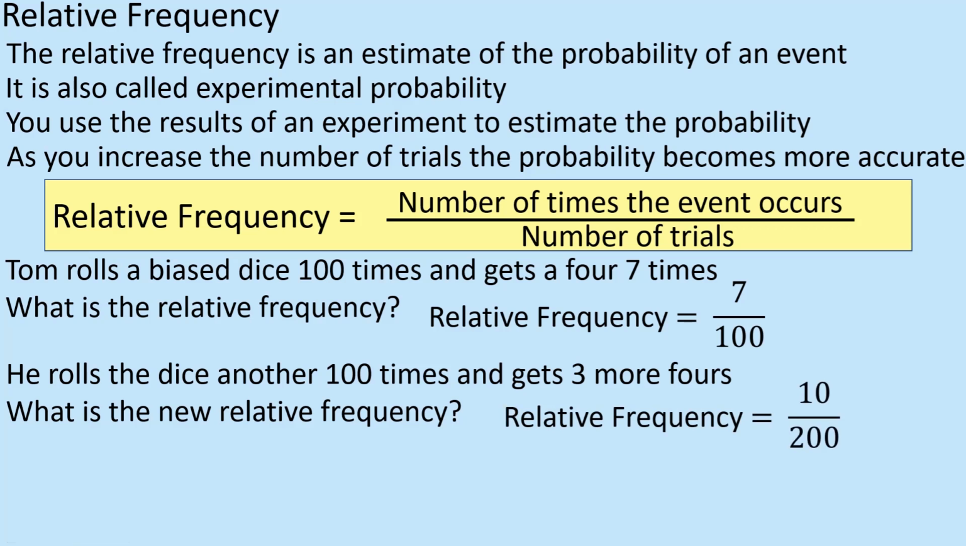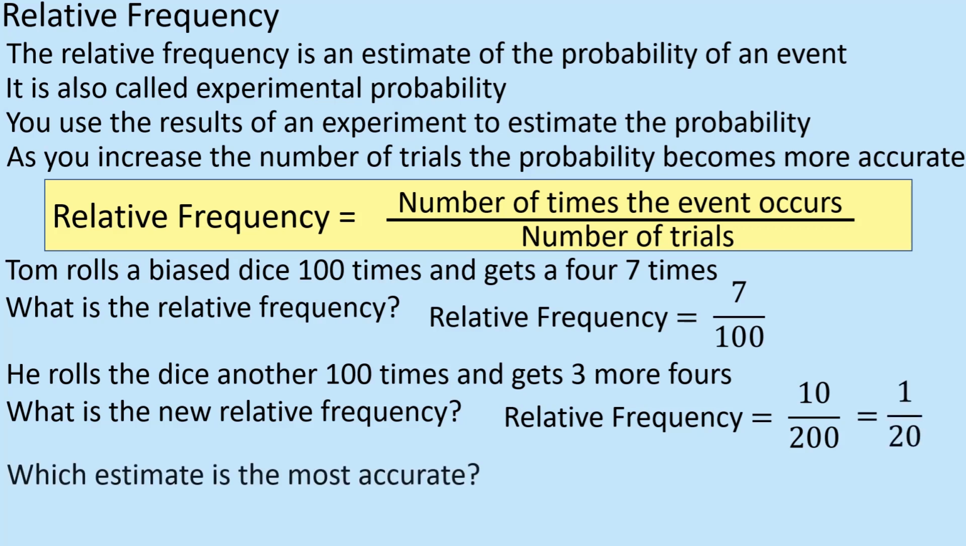And what do you reckon? Well, do I leave it like that? Well, of course I can, but it does simplify to 1 out of 20, so I should simplify it if I can. So which estimate is the most accurate? Well, this is the bit I was talking about right at the beginning of the lesson. The more and more that you do, the one that's most accurate is the one that's had the most trials. All right, so the one at the bottom has had the most trials, so that would be my most accurate.